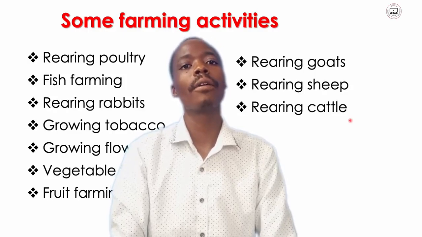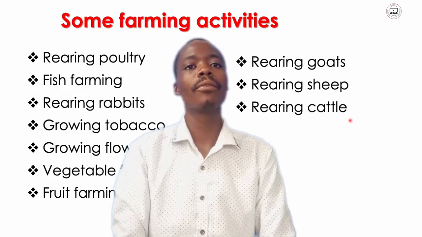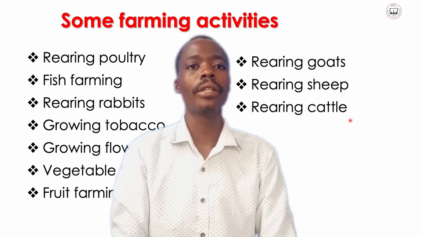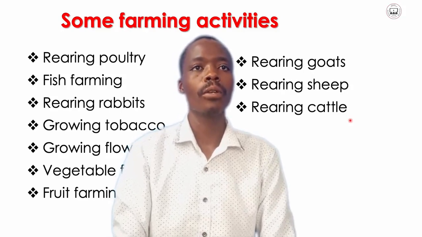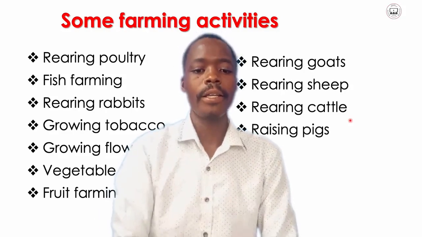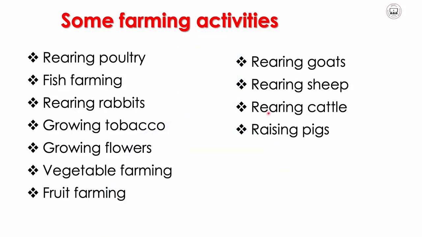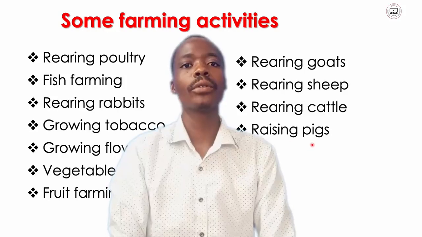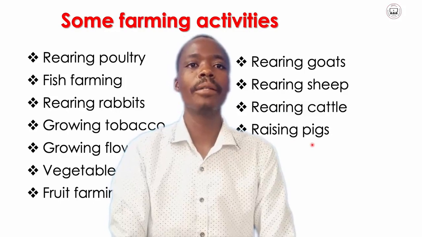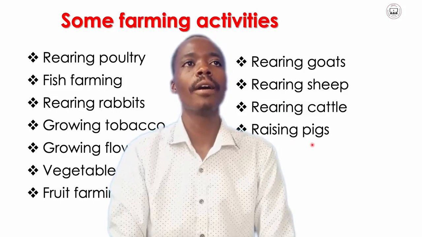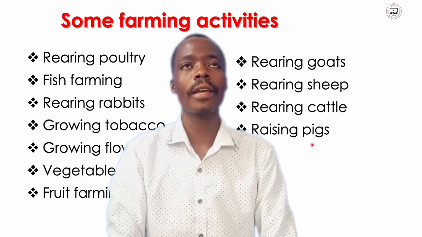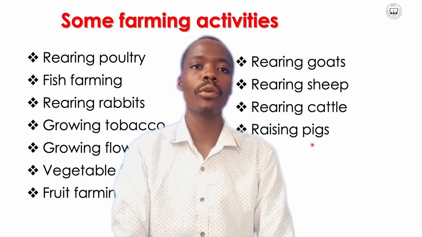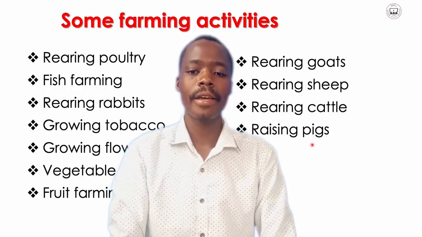Others keep them for food. Others keep them for sale. Looking at the list, there is raising pigs. Pigs are also raised here in Malawi. Pigs also serve different purposes, as other animals which we have listed also serve.